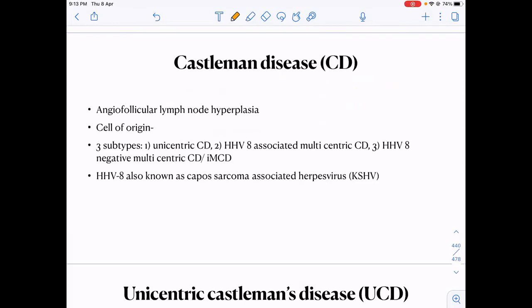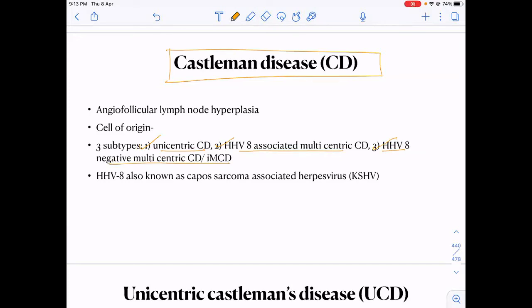Now the next tumor is Castleman disease. Castleman disease is of three types: unicentric Castleman disease, and multicentric Castleman disease, which can be either HHV8 positive or HHV8 negative.